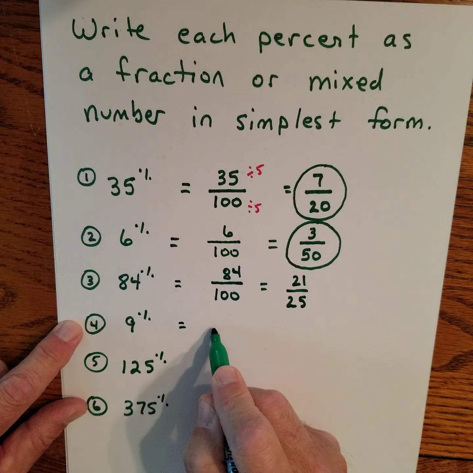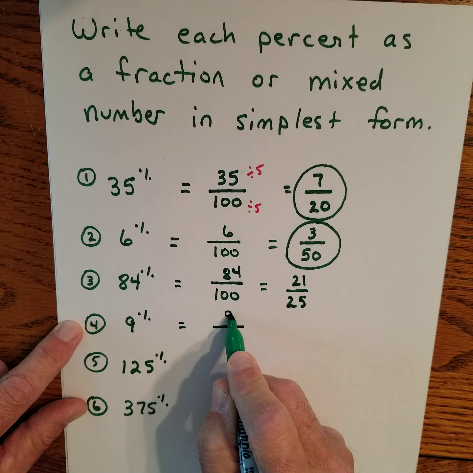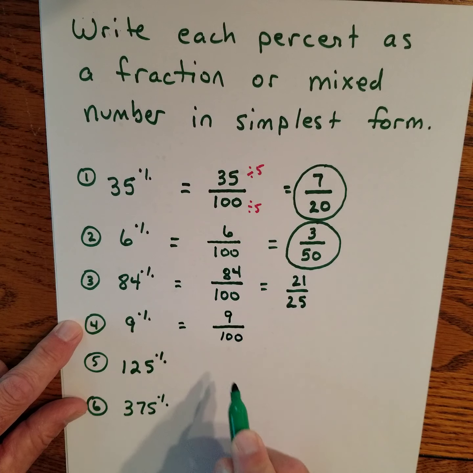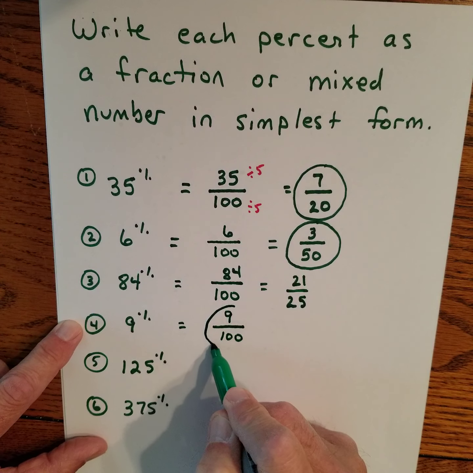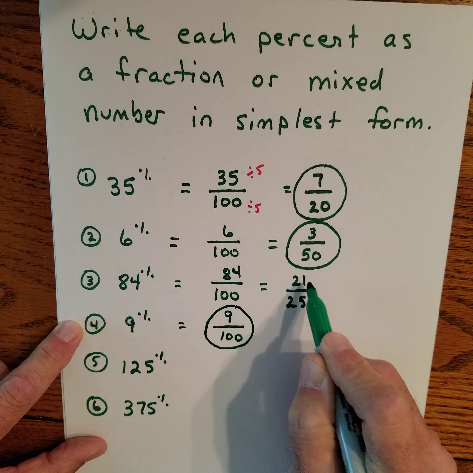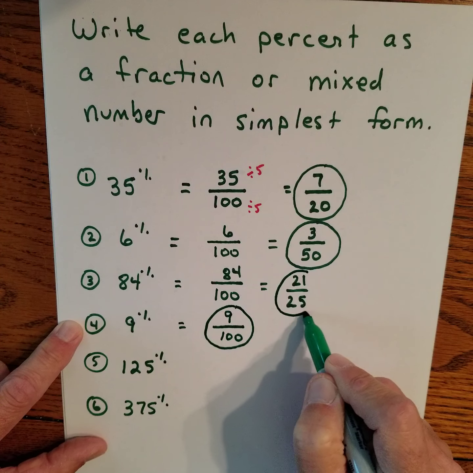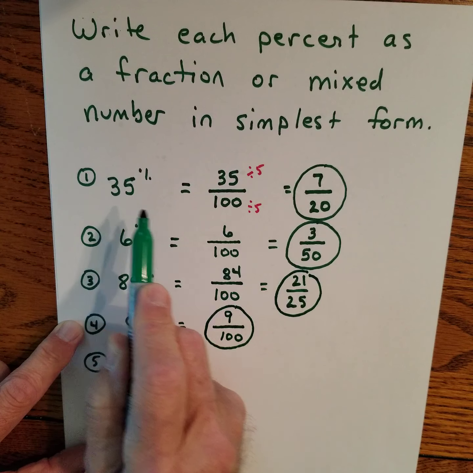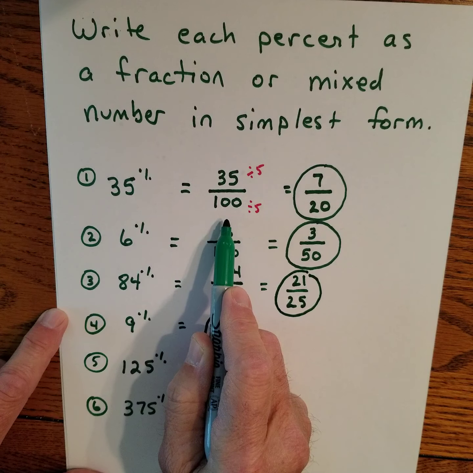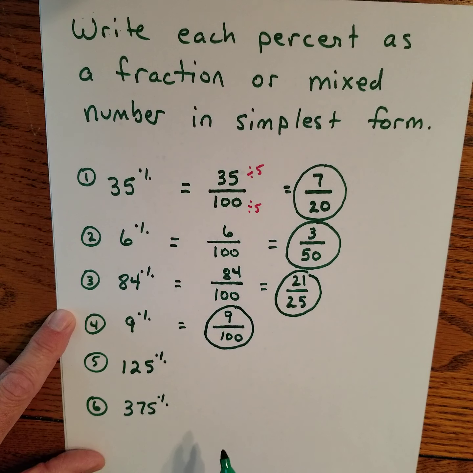For number 4, 9% means 9 out of 100. 9 out of 100, that doesn't reduce. If it doesn't reduce, you're done right there. This is the way I'd like you to show your homework. Start with the problem, rewrite the percentage as a fraction over 100, and then reduce.